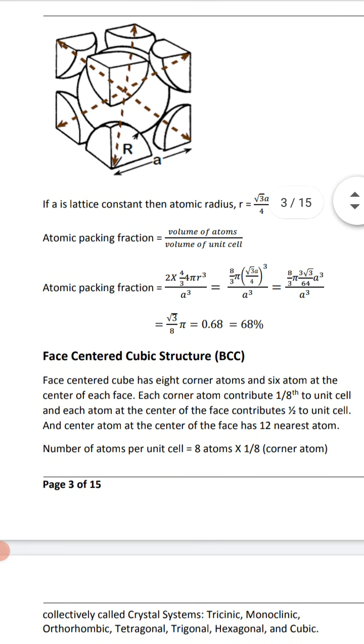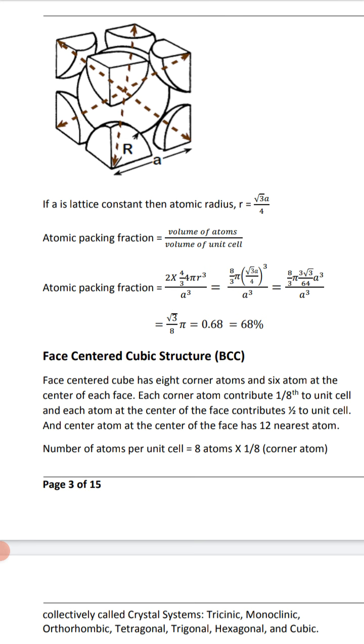For BCC, atomic packing fraction equals 2 into 4/3 pi r cube divided by a cube, equal to 8/3 pi, with atomic radius r equal to root 3 a divided by 4.